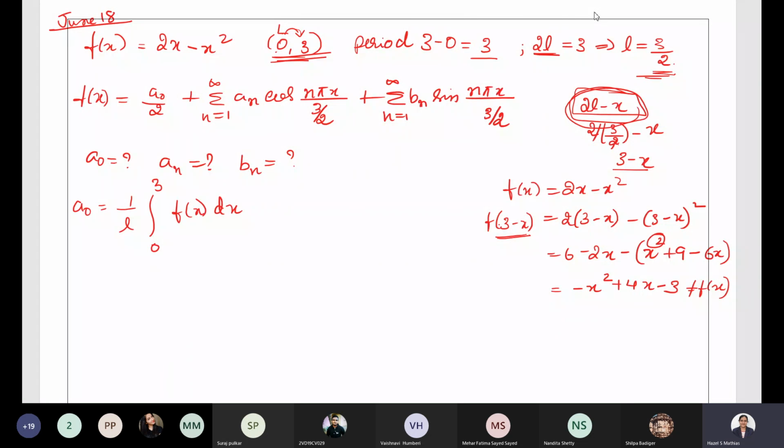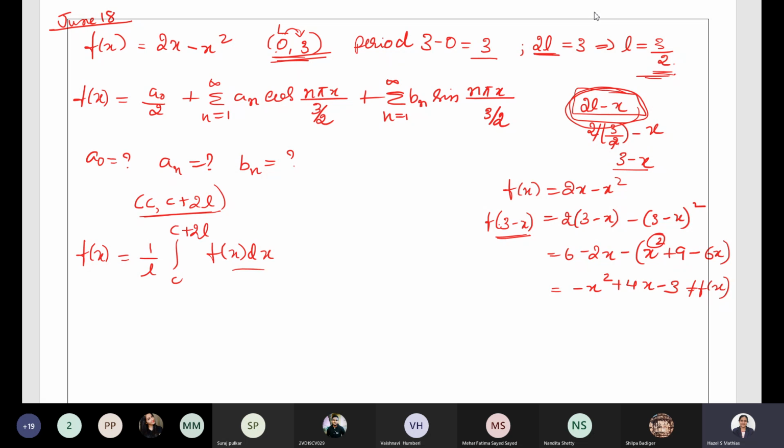This is the formula. General formula, it was given in terms of c comma c plus 2L. Suppose you have the interval as c comma c plus 2L, a naught is given to be 1 by L integral c to c plus 2L f of x dx. This is the general expansion. The problem comes when you have a function which is neither even nor odd in this interval.